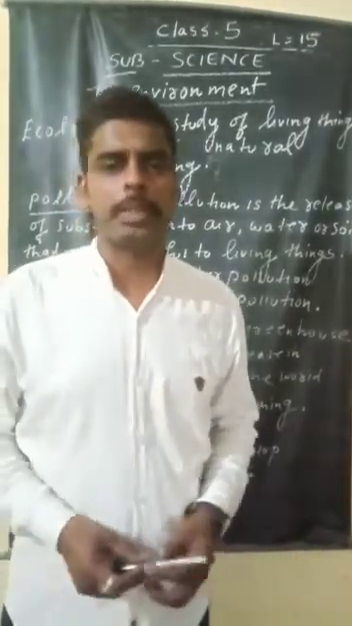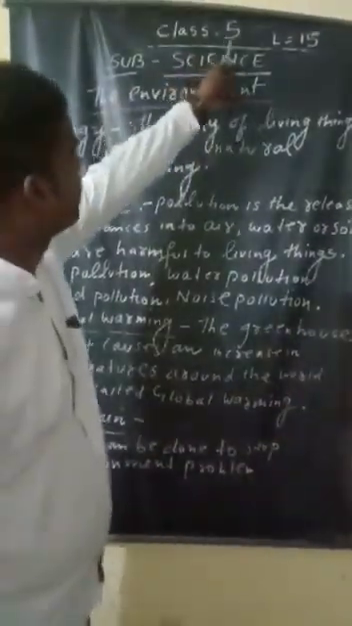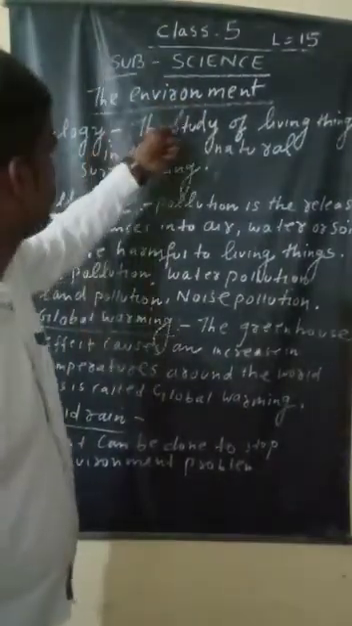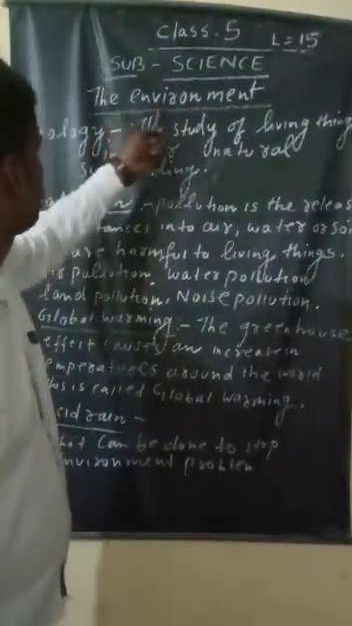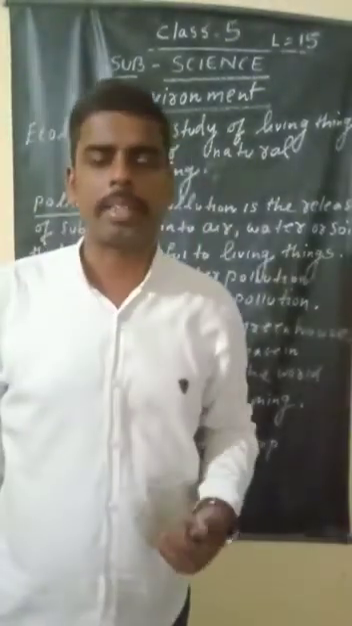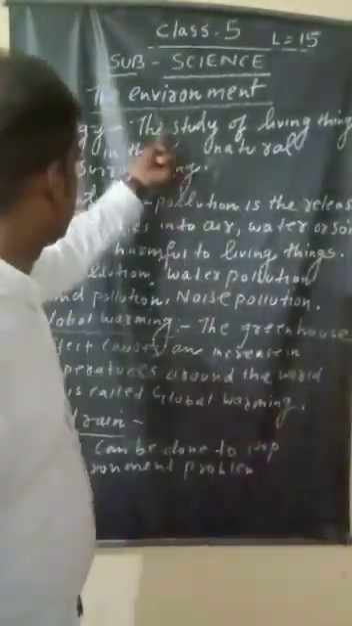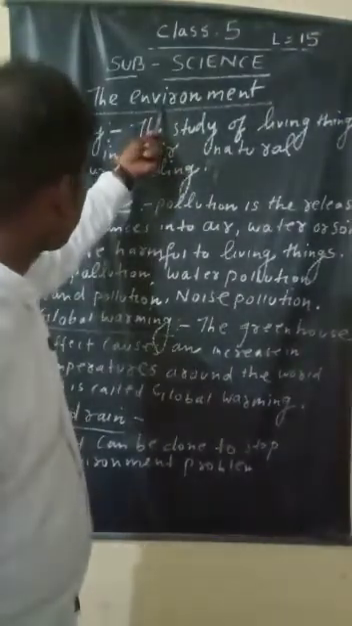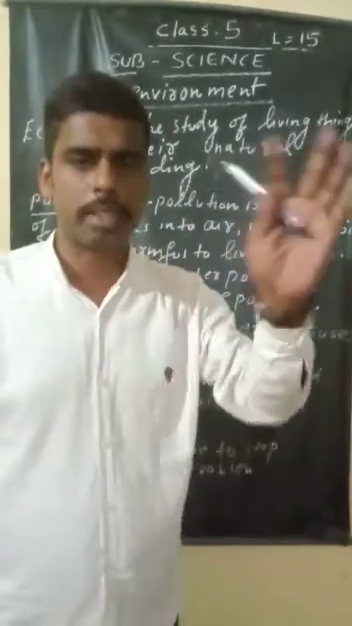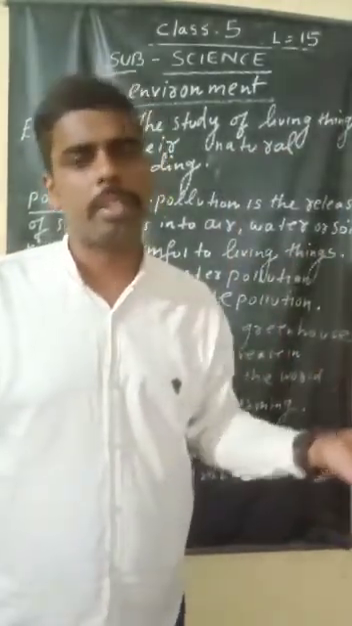Now today I am going to teach you class 5, lesson 15, subject science. Topic is the environment. You know this topic, environment, is comprised of two types. One is biotic and the second one is abiotic. And what is environment? Environment means our surrounding. Whatever you see in our surrounding, there is a biotic environment and an abiotic environment also.